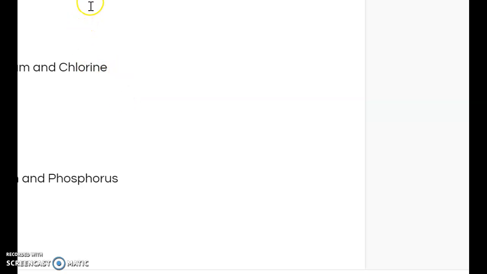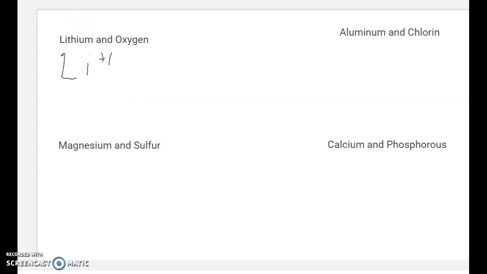And we know that oxygen wants to gain 2 electrons, so oxygen is going to be -2. Lithium wants to get rid of an electron, so it's going to have more protons, making it a positive charge. And oxygen has 6 valence electrons and wants to gain 2 electrons, so it's going to be negatively charged because there are more electrons than protons.